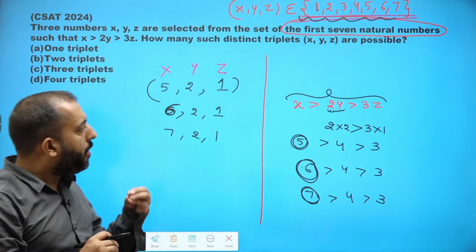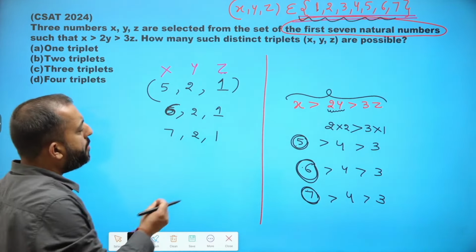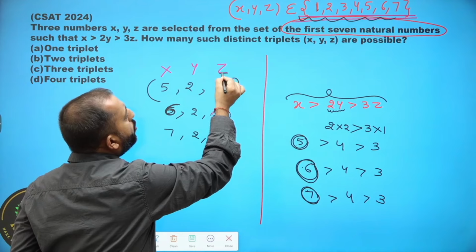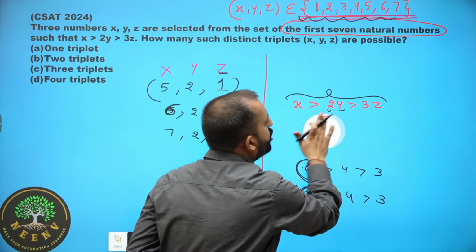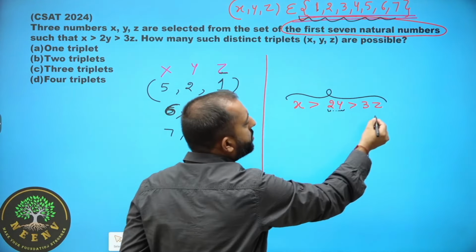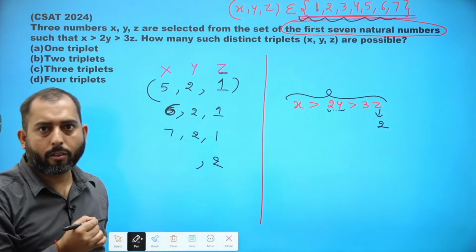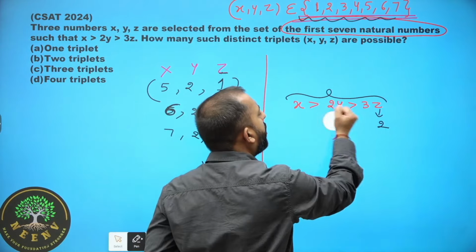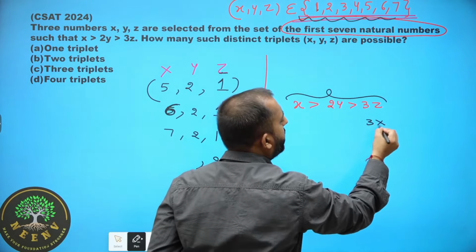Done. Now, is it possible to assign the value 2 to z? Let's check it out. Suppose z is 2, or rather than this, let's finish off y first. Consider z to be 1 again.